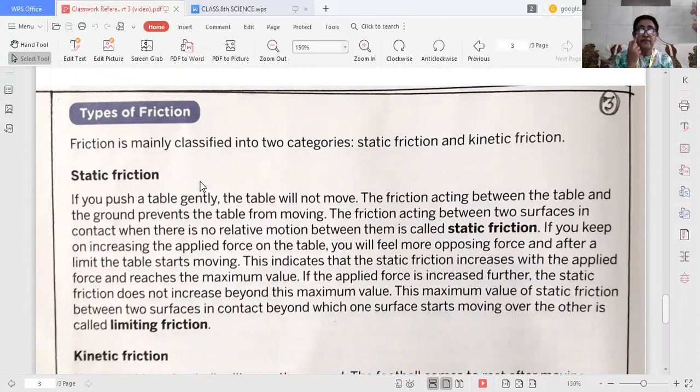Static friction is the frictional force that exists between two bodies so long as they are relatively at rest. When two bodies which are in contact are at rest, meaning there is no relative motion, this is called static friction.